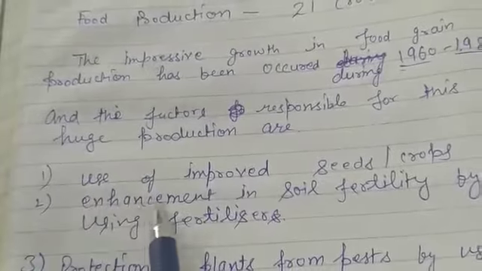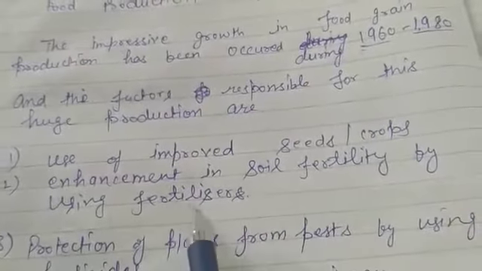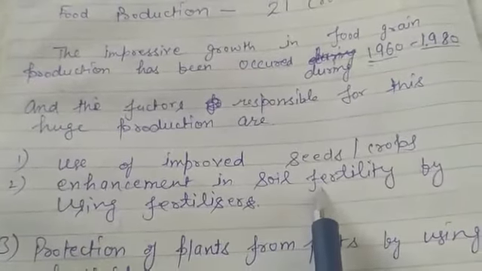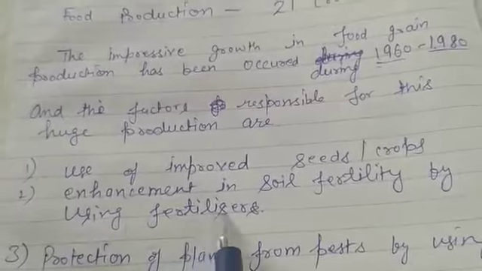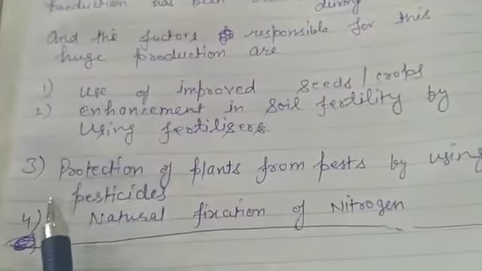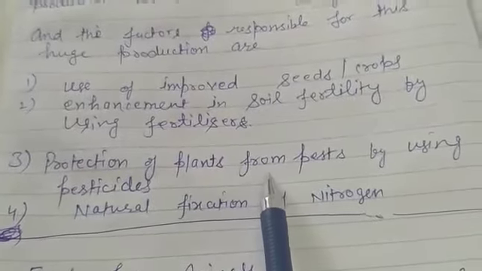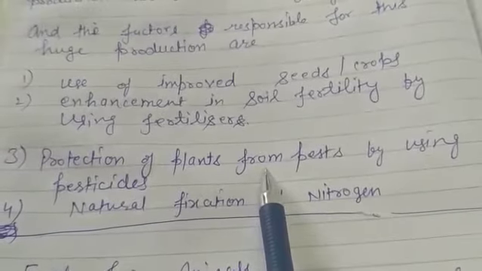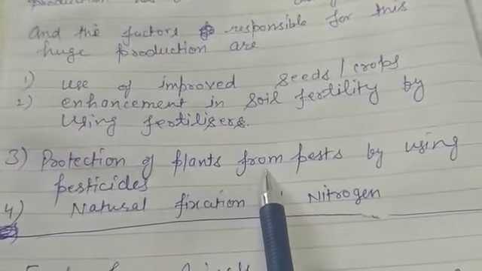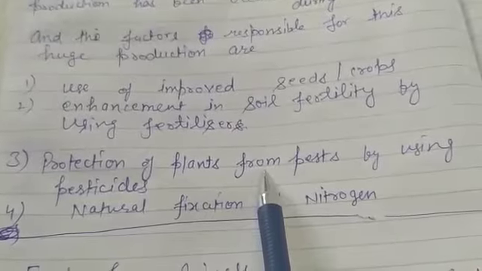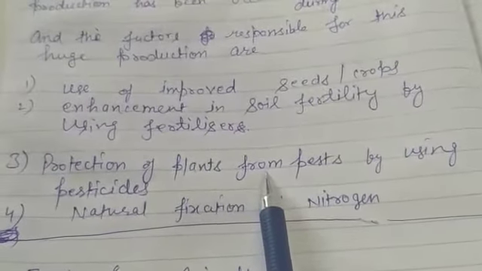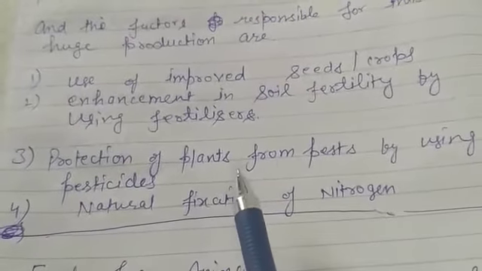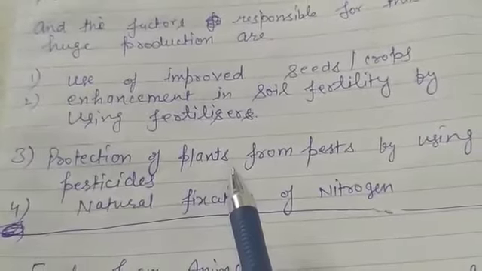Second one, enhancement in soil fertility by using fertilizers. You know that fertilizers are used to increase the soil fertility. Third one, the protection of the plants. You know that plants are affected by the growth of pests and insects in our crops. So to kill these pests and insects, different kinds of insecticides and pesticides are used, which are helpful for the growth of crops.